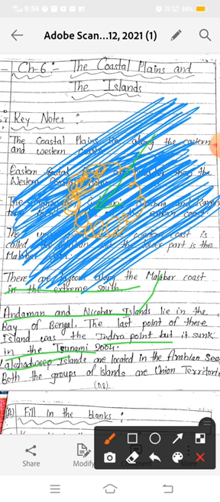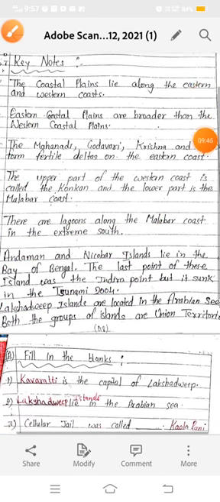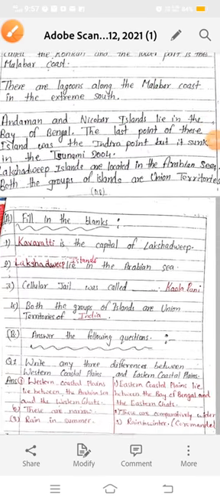We have 8 union territories, as you have learnt in chapter number 1. So the Lakshadweep Islands and the Andaman and Nicobar Islands both come in our union territories, and Lakshadweep is our smallest union territory. Now we will do the question and answer exercise of this chapter.